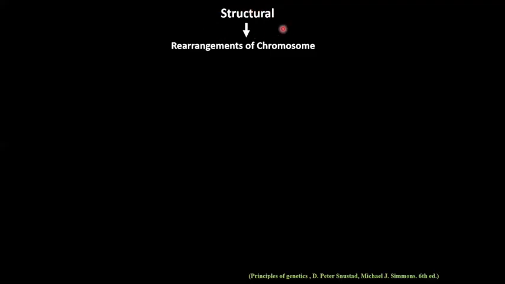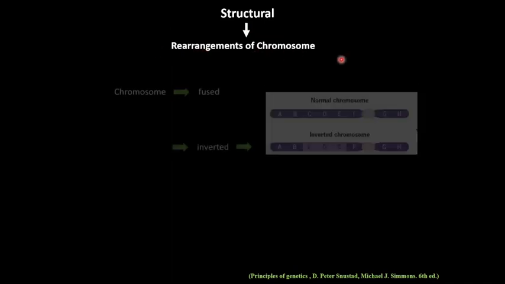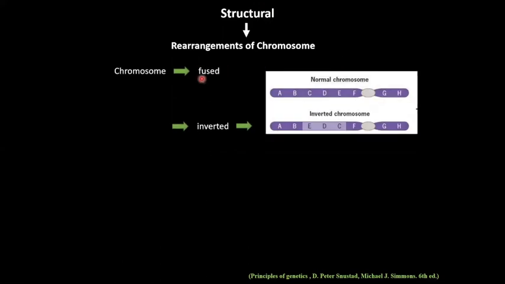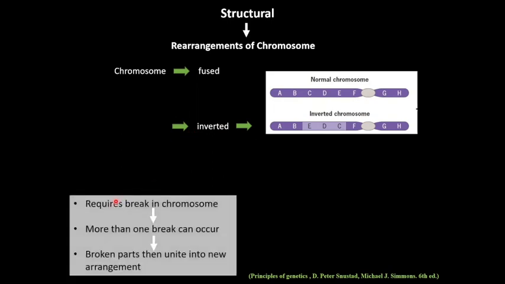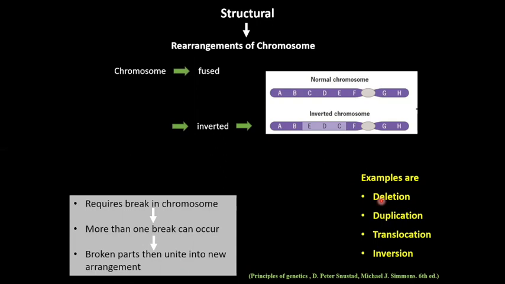Now, what are structural abnormalities? It is also known as rearrangement of chromosomes. It arises when a piece of one chromosome gets fused with another chromosome, or a segment within a chromosome gets inverted with respect to the rest of the chromosome. So the structural aberration takes place. And how does it occur? It requires breaks in the chromosome. More than two breaks can occur, and the broken parts then reunite in a new arrangement. Examples of structural aberrations are deletion, duplication, translocation, and inversion.